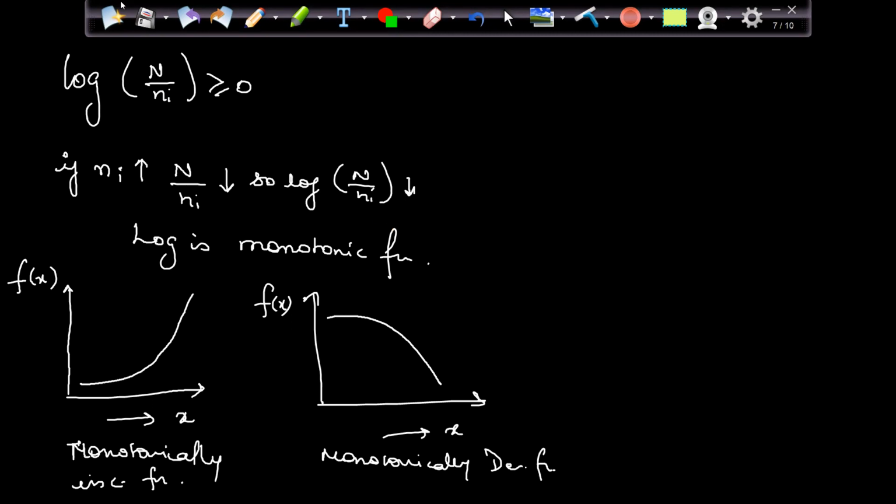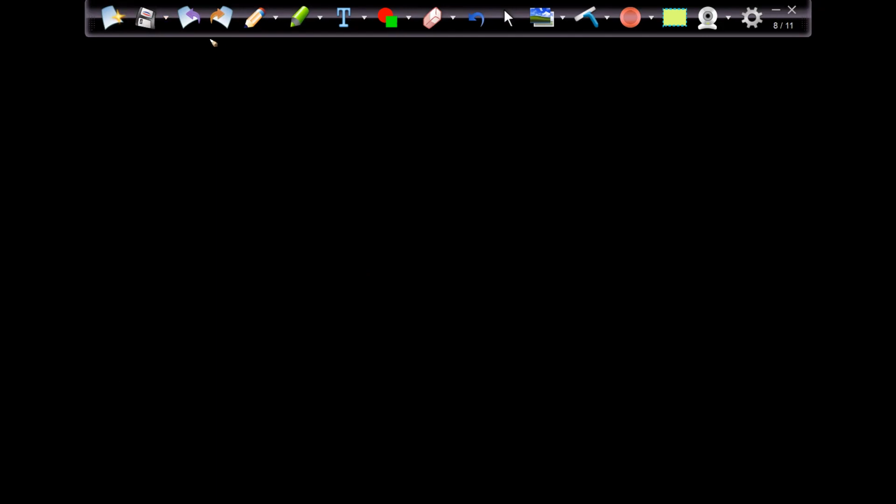Okay. Now with that understanding, let's say ni is large. What does that mean? For example, take the word "the". This "the" will be almost in every sentence.